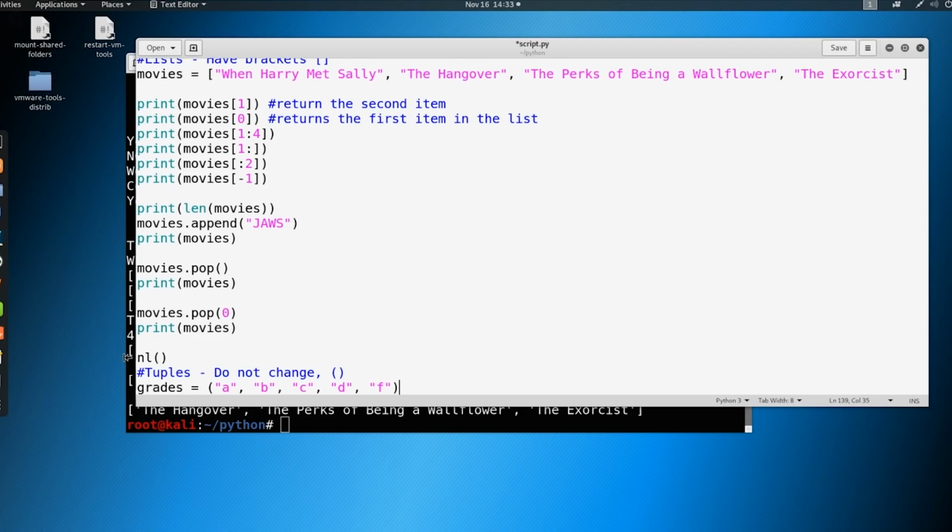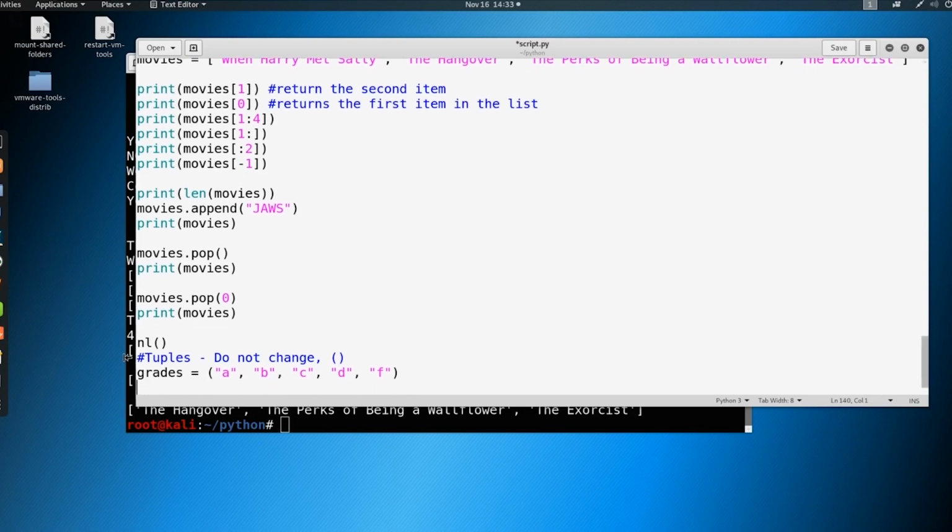Now, if we were to go in here and try to do a grades.pop, for example, and try to remove one of these, not going to be possible. Or a grades.append, we're not going to be able to put something else in here. This is immutable. We cannot change this once we have it defined.